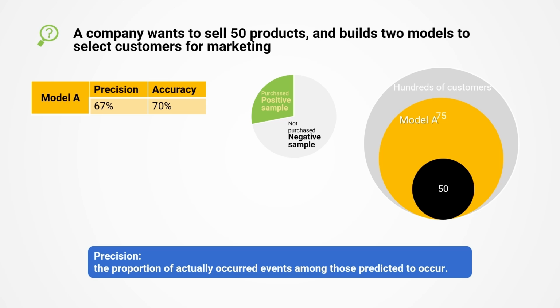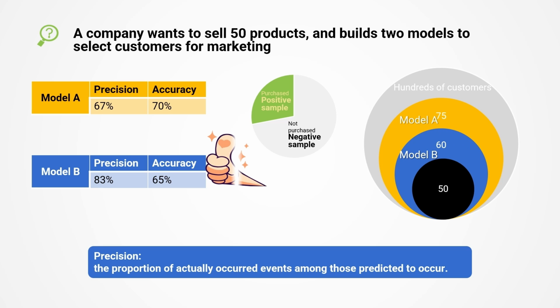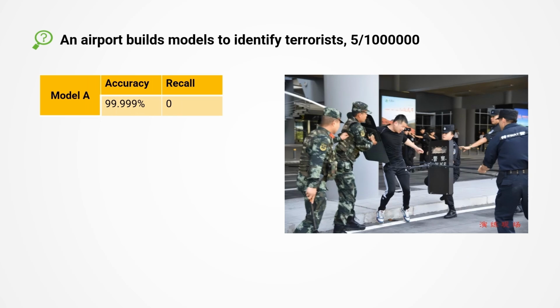Now let's look at Model B. Although the accuracy has decreased, the precision has increased. Using Model B, promoting to just 60 customers can sell 50 products, reducing promotion cost. Therefore, we should learn to use appropriate indicators to evaluate a model, rather than blindly pursuing accuracy. Let's look at another example.